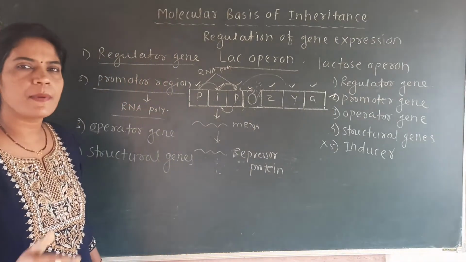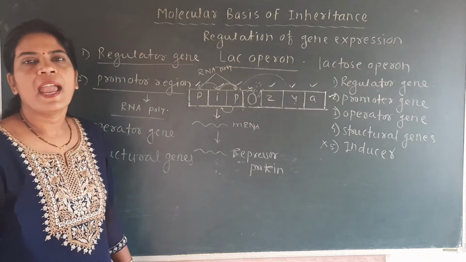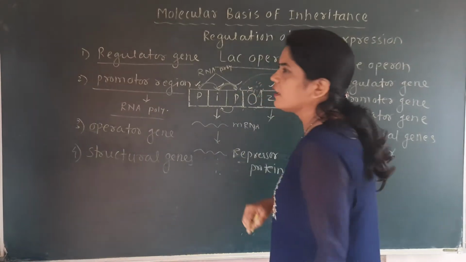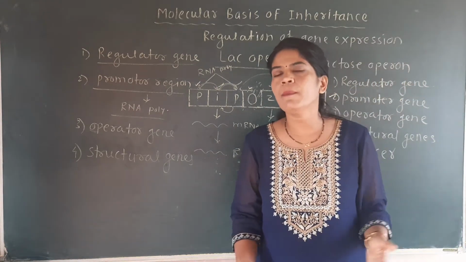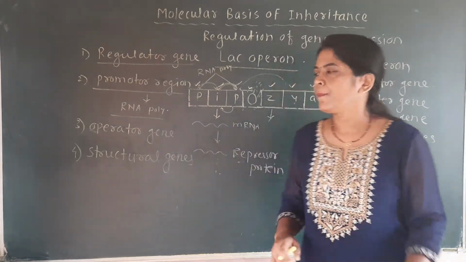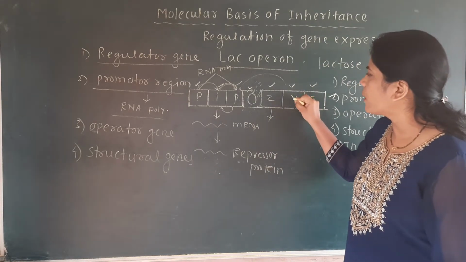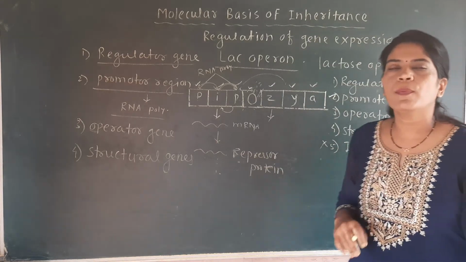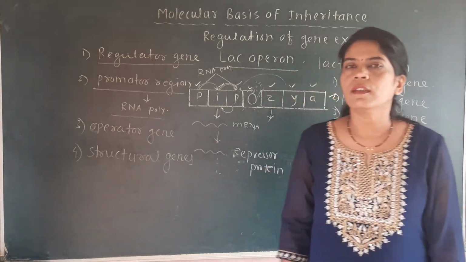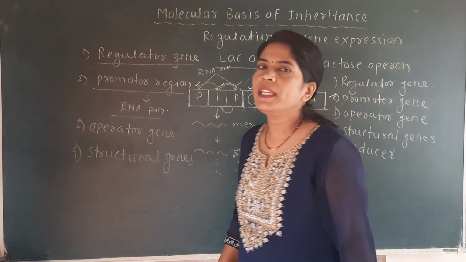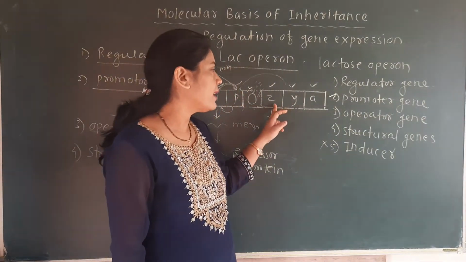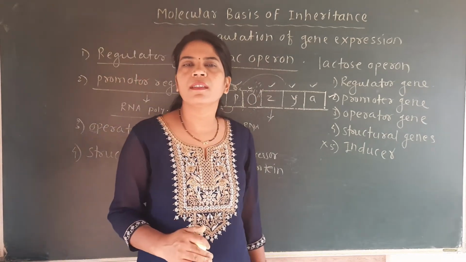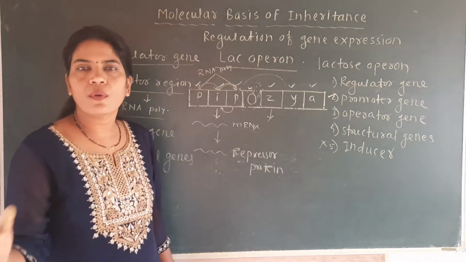These structural genes are present near the operator gene, and we have seen the role of the structural genes. This Z gene is responsible for formation of which enzyme? Beta galactosidase. This Y gene is responsible for which enzyme? Permease. And this A gene is responsible for which enzyme? Transacetylase. We have also seen the role of each enzyme. The beta galactosidase produced by the Z gene is responsible for hydrolysis of lactose into glucose and galactose.